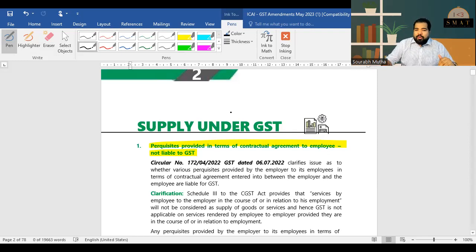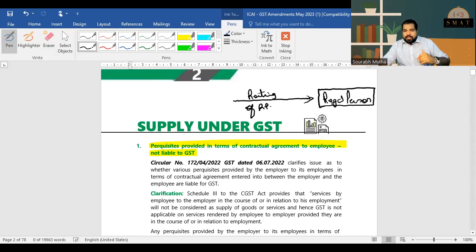So they have made a rule that if you are renting out a residential premises, and you're giving it to a registered person, so the person who is taking it is a registered person, registered already under GST, then on this, there will be GST. So earlier it was exempted. Now also it's exempted for unregistered persons. But if it's registered persons, it is basically under GST. And because they're already registered, the government says, why don't these guys only pay it under RCM? So two changes. One is that renting of residential property. This could be very important in your exam. So they could say that Mr. A is renting a residential property.